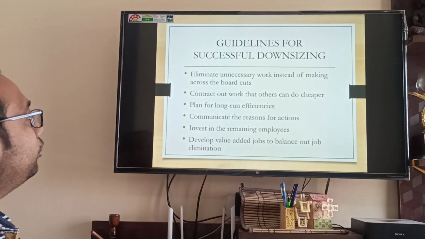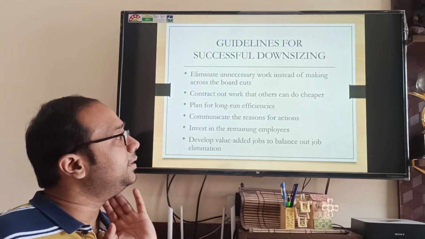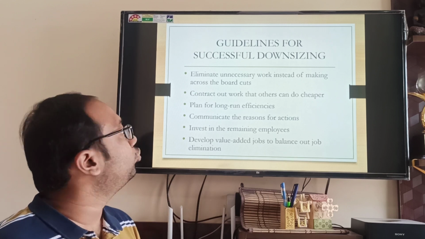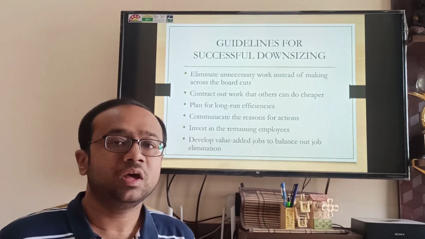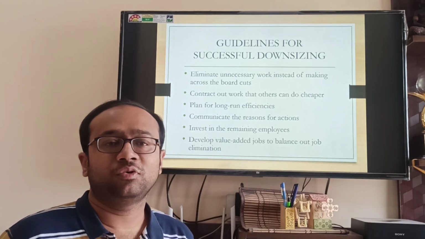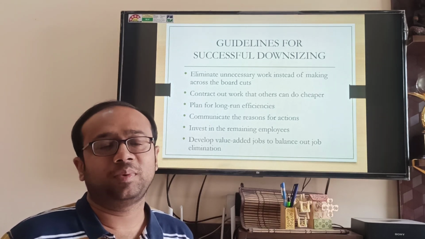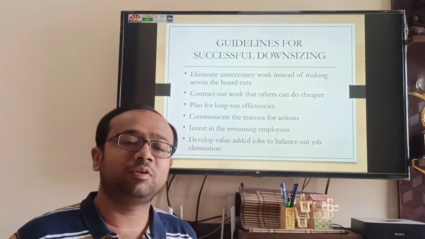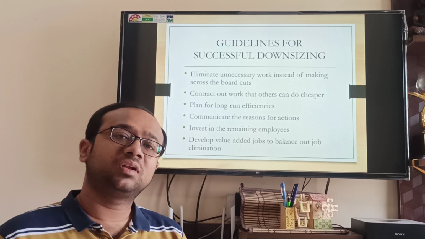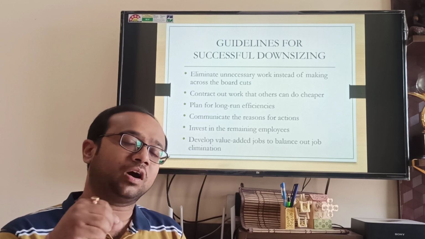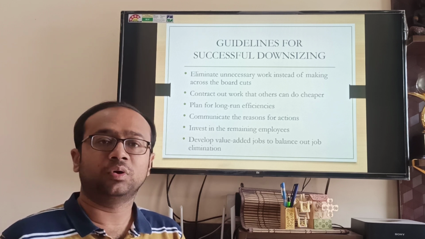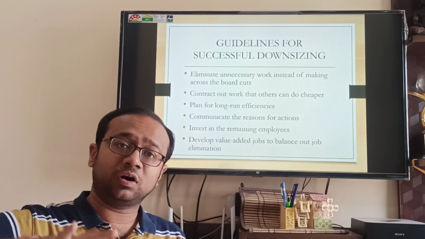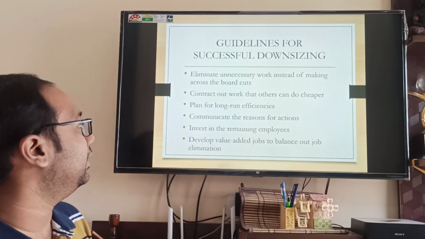What can be the guidelines for successful downsizing? So now if a company has to take this call, what steps should you follow? Eliminate unnecessary work instead of making across-the-board cuts. For example, if your company decided that 20% of jobs have to be cut, so out of 100 employees 80 will remain, 20 will go. Don't just press this decision across departments, that every department has to cut 20% of the force. No, see which particular work or part you can eliminate.